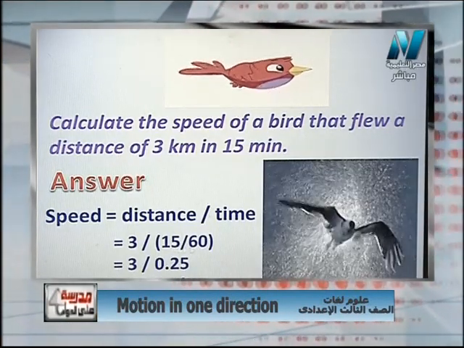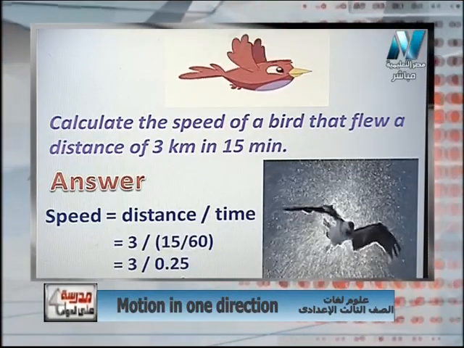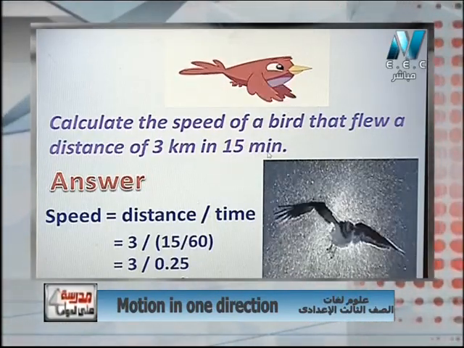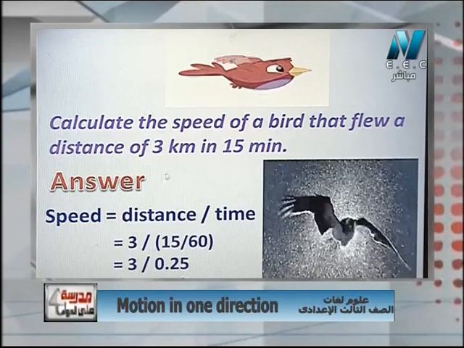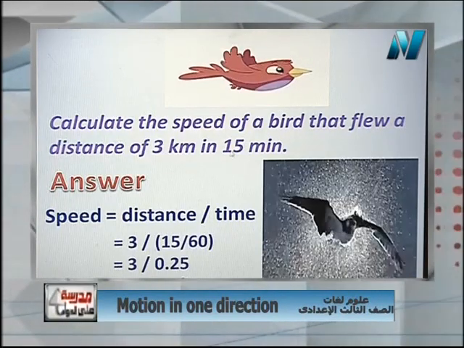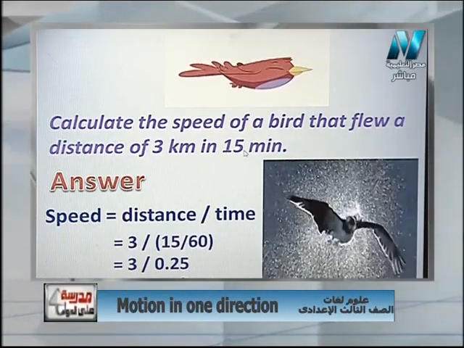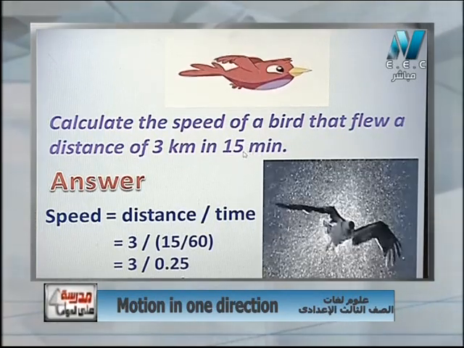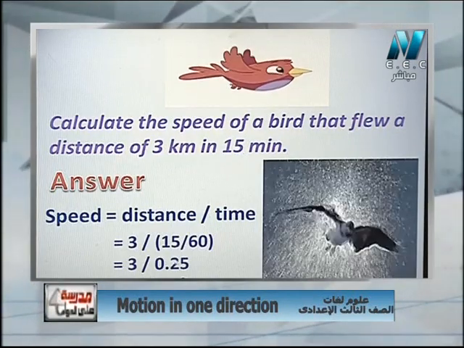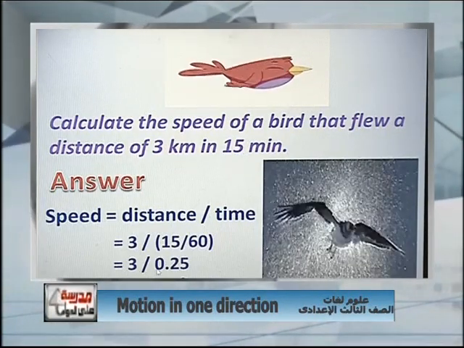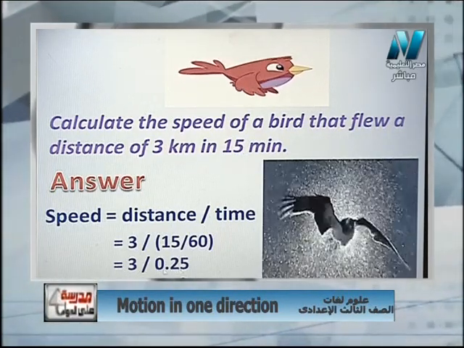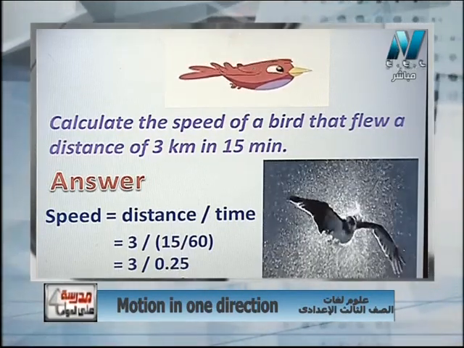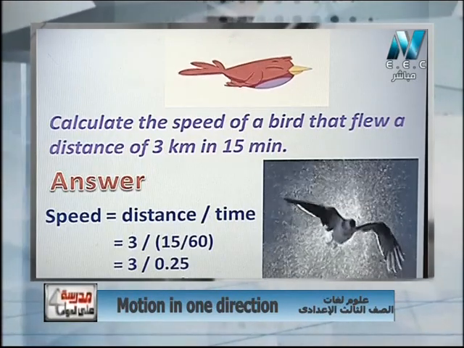Why did we divide the 15 over 60? Because the hour is equal to 60 minutes. So we are going to change 15 minutes into hours. So we divide this value by 60, 3 over 0.25. This is hours, 0.25 hour. And don't forget to write the unit.